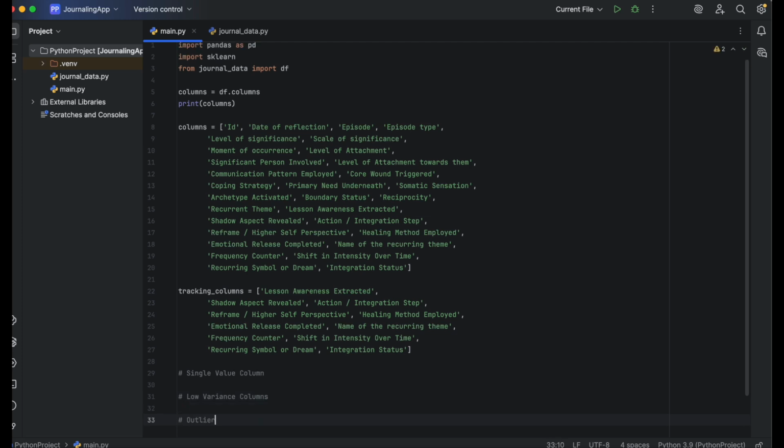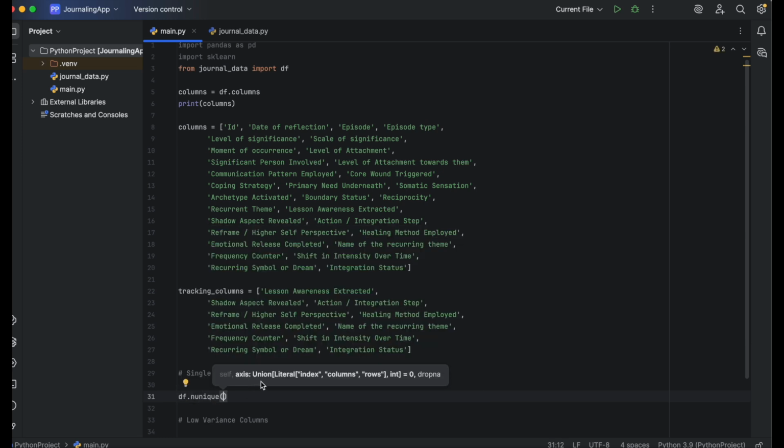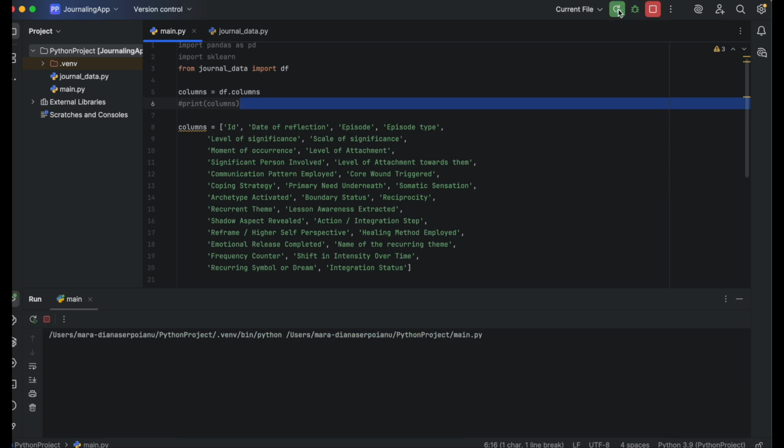Now let's do some data cleaning and feature selection. As you journal, you may find that some events no longer affect you the way they once did. That's a sign of growth, and in ML terms, it's where data cleaning comes in. We start by finding single value or low variance columns, things that don't change much and add little insight. In pandas, we can do this with the .unique function.